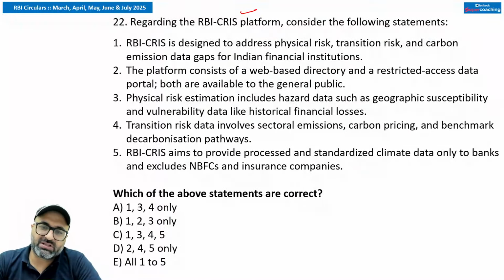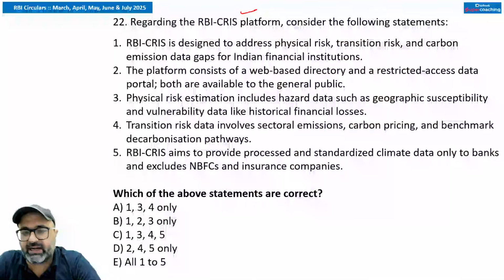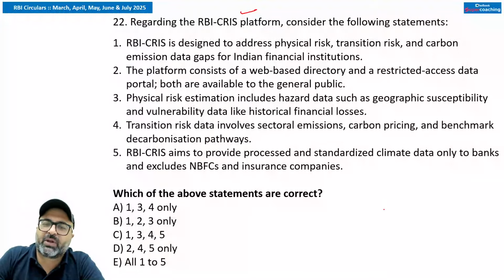Key focus areas are three main data gaps. First is physical risk, natural disaster, transition risk, risk from policy, technology, or market shift, and carbon emission data, that is standardized measurement to support risk assessment. So this has been done. So under this particular question, which all statements are correct?